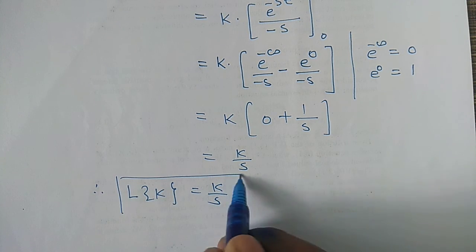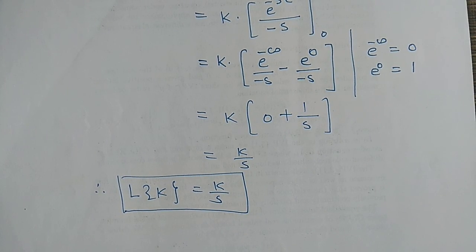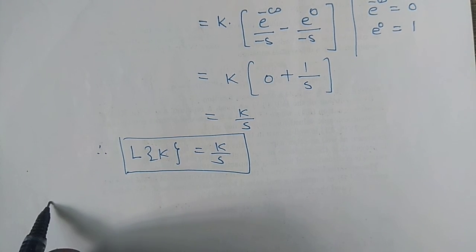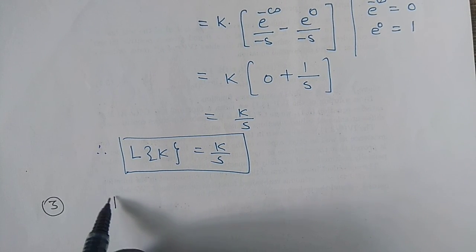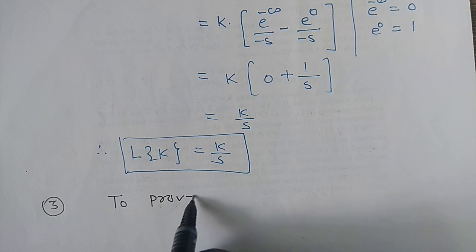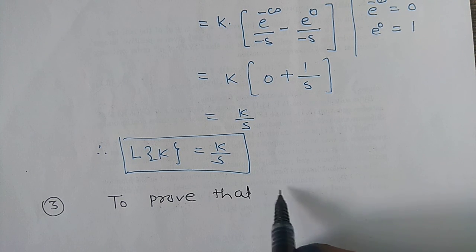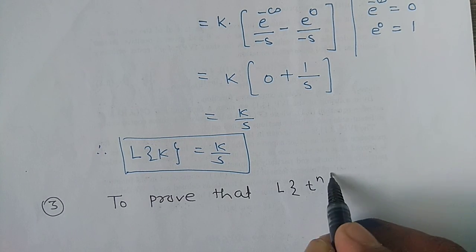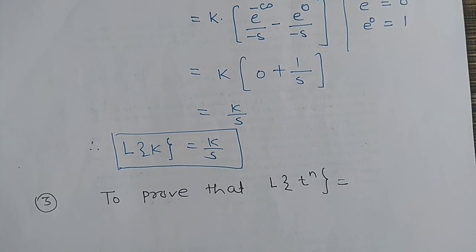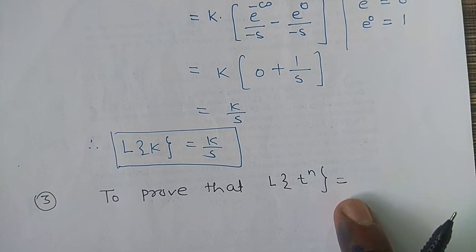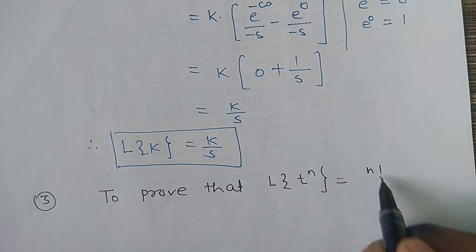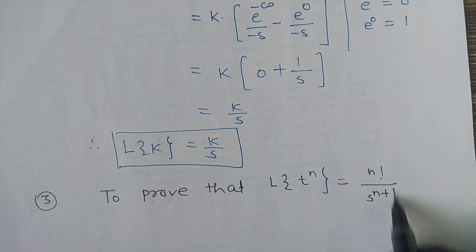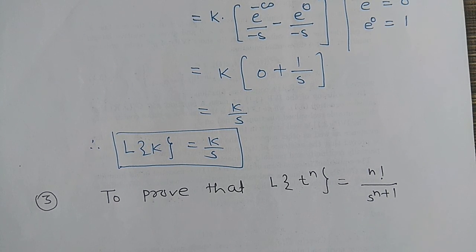This is the proof of the second formula. Now the proof of the third result, that is, prove that Laplace transform of t raised to n is equal to n factorial divided by s to the power n plus 1. We have to prove this third formula.